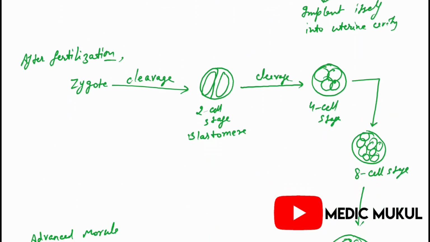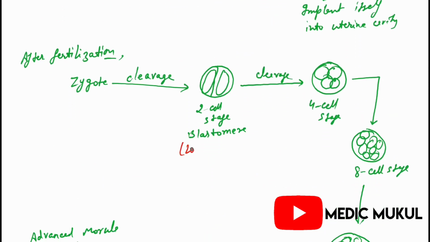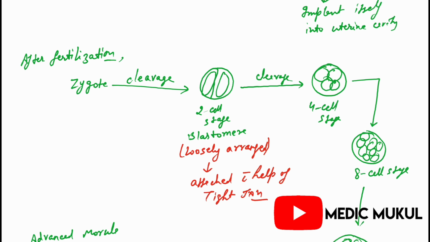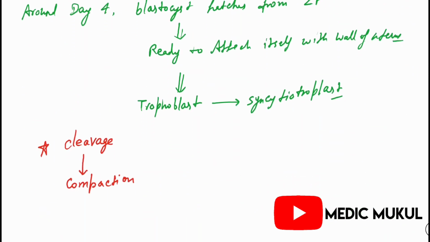We can see here loosely arranged blastomeres, and they attach with the help of tight junctions. This is known as compaction. Loosely arranged blastomeres attaching with the help of tight junctions is known as compaction.